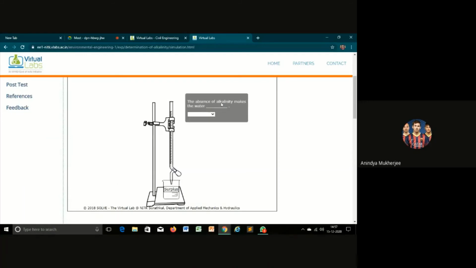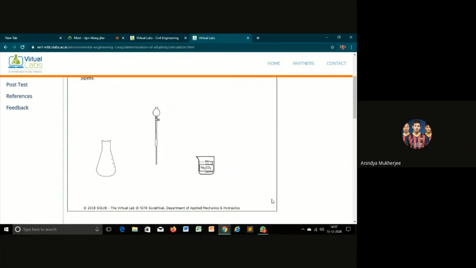Now the question is, the absence of alkalinity makes the water acidic. Okay, so we will go further. Now we will pipette out the Na2CO3 solution from this flask up to the mark given in the pipette.